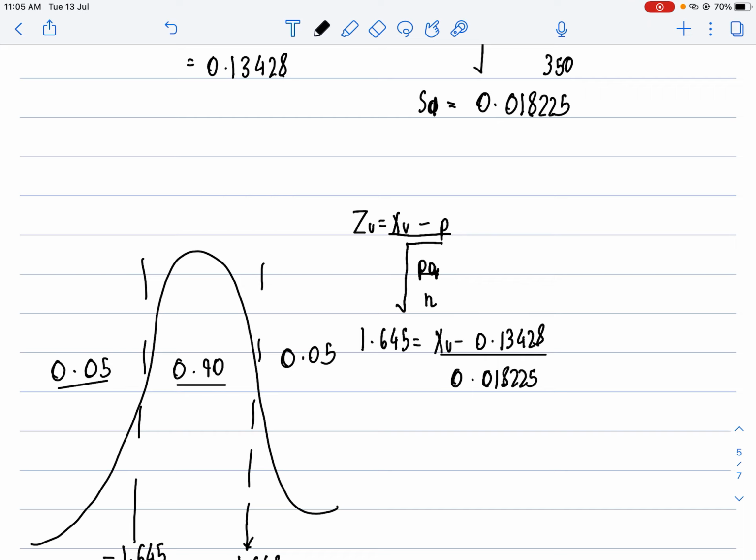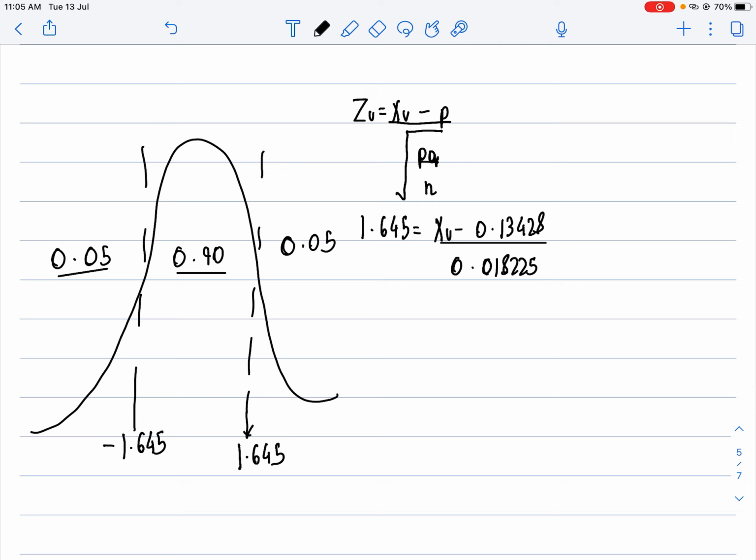Now I can calculate the upper value, which gives me the answer of 0.164.